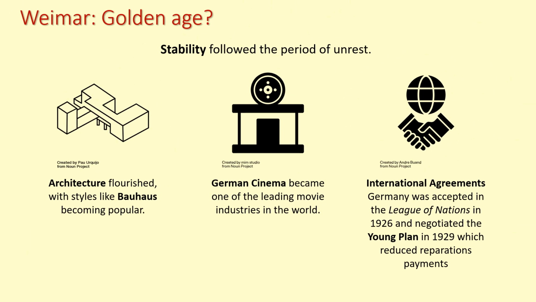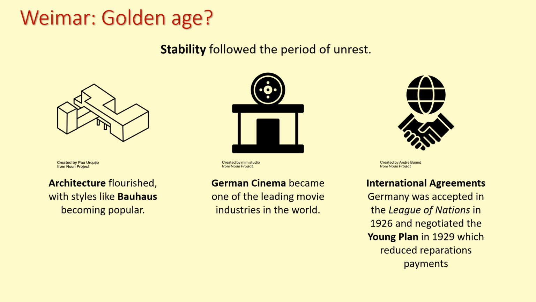From 1924 onwards, following Gustav Stresemann becoming Chancellor and the introduction of the new currency, the Rentenmark, there is much more stability that follows. Gustav Stresemann doesn't actually stay on as Chancellor for very long, just a few months, but he stays on as Minister of Foreign Affairs, so their Foreign Secretary. So he's still playing a very key central part in the German government. And what you see is what some people call a golden age.